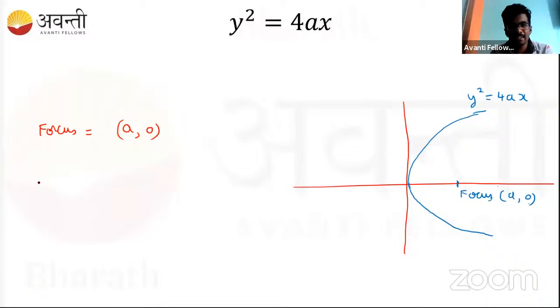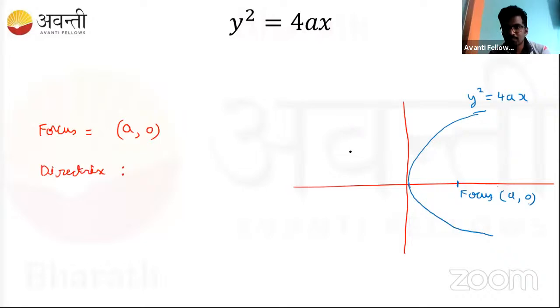Similarly, can you identify? Next, what we learned: the directrix. So what is the directrix? The directrix is a line. If it is a line, can you identify the equation of the line? So you need to identify the equation of the line for the directrix.